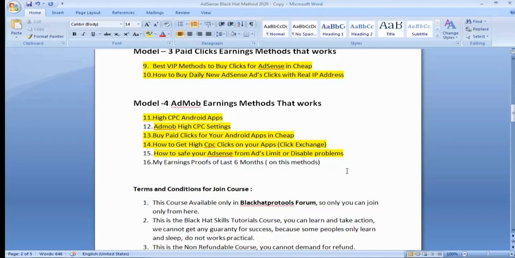If your website or Android application doesn't have any organic traffic from search engines, and you buy some clicks from Rapid Worker, Pico Worker or click exchange, then your AdSense or AdMob gets the ad limit problem. Why? Because you don't have original, organic traffic from search engines, so you can face this ad limit problem.